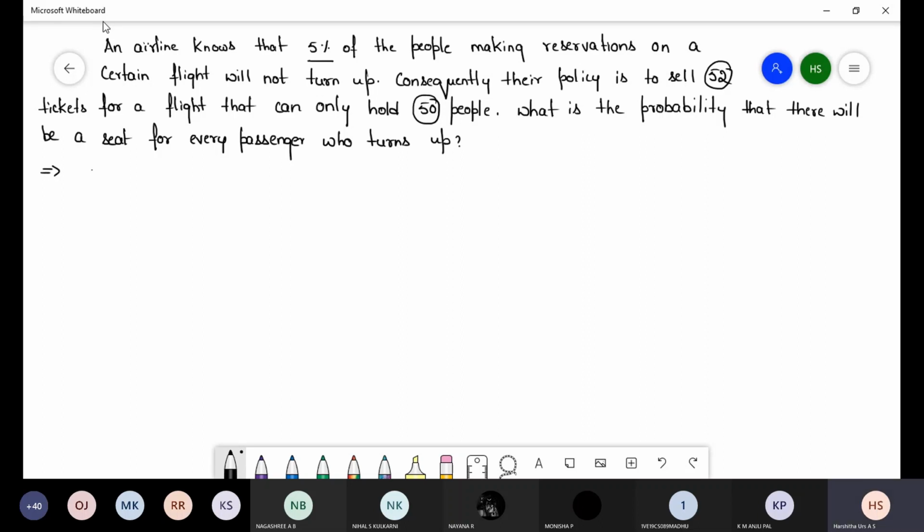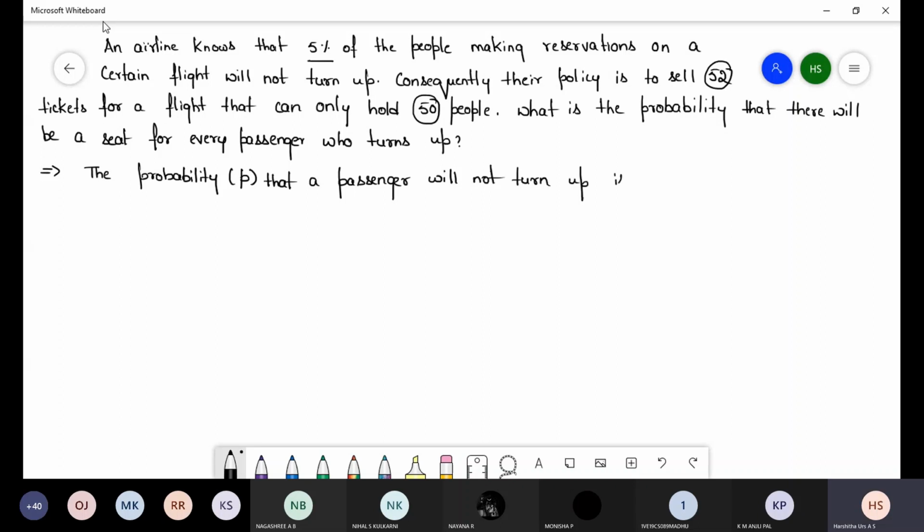So first we consider the probability that a passenger, which we can call P, will not turn up.